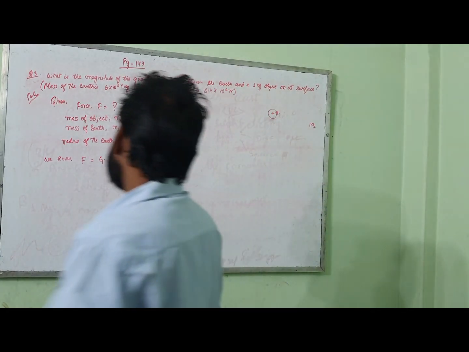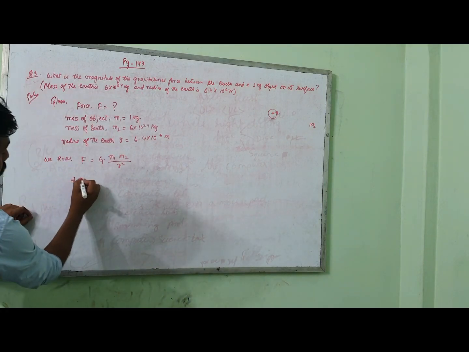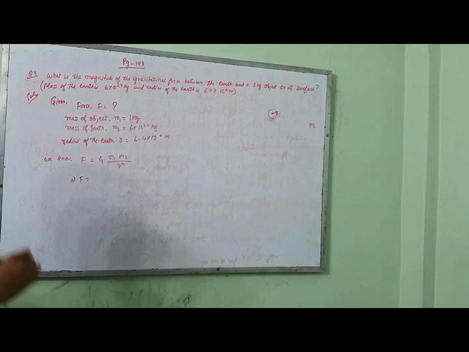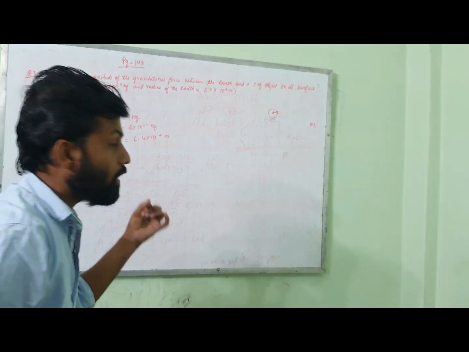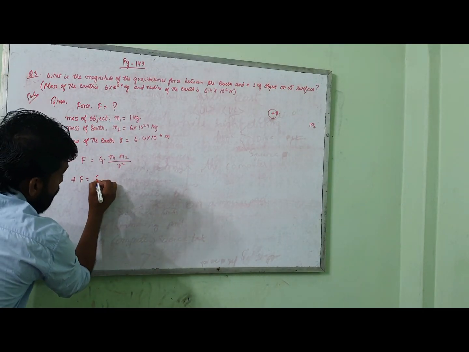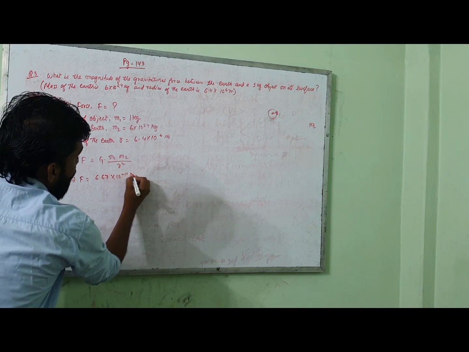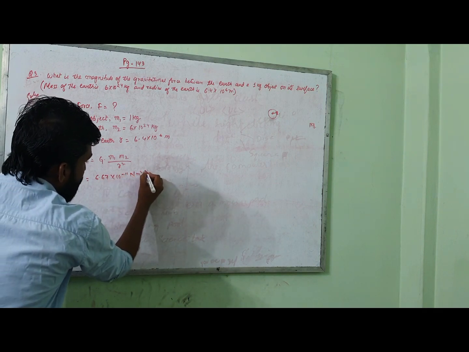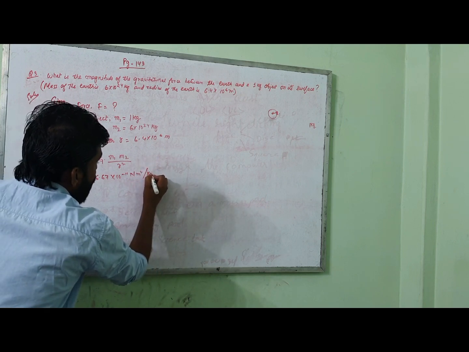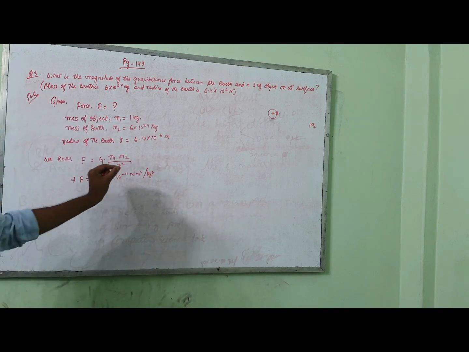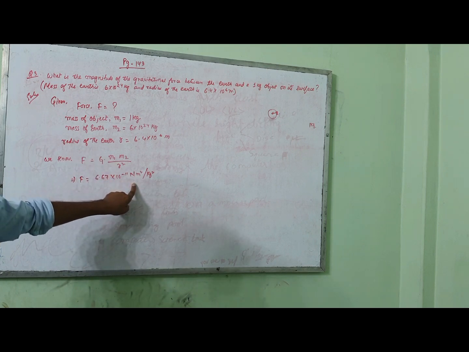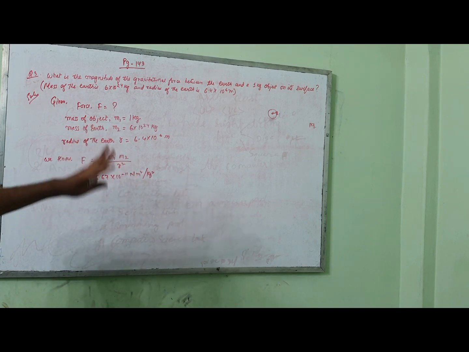Now slowly we try to put the values here one by one. F, G. Okay, already we have said G value, G is a constant here, so its value is not going to change. Anywhere in the universe if you go, no matter, the value of G is always the same. So what have we learned before, what is the value here? 6.67 into 10 to the power minus 11 Nm square by kg square. Don't forget to write the unit also. We will be writing the unit only one time. Afterwards, at the end we are going to put the unit.